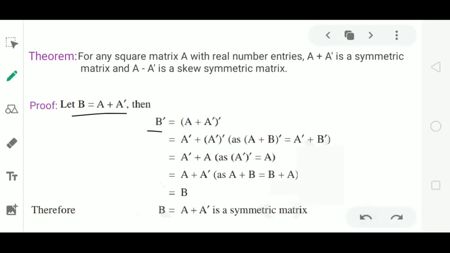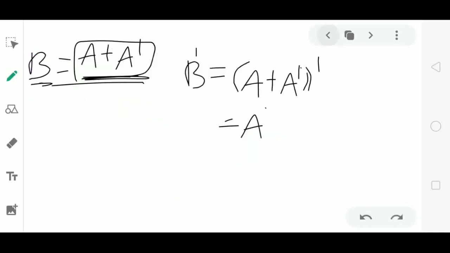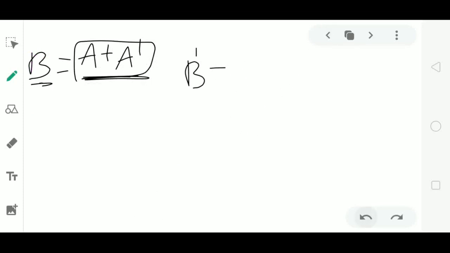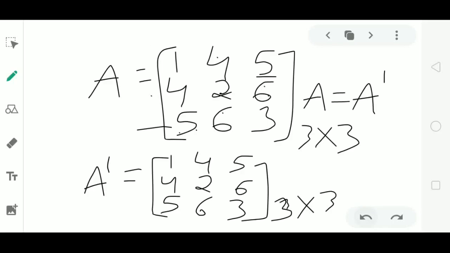Next, we have to prove that A minus A dash is skew symmetric. For that, I consider A minus A dash as another matrix C. Let C be equal to matrix A minus A dash.